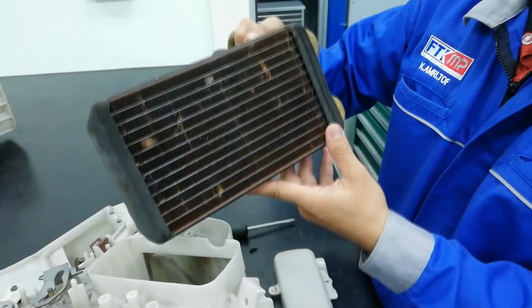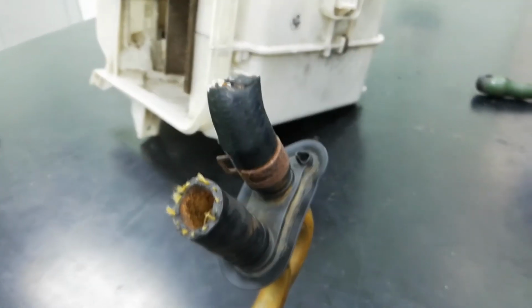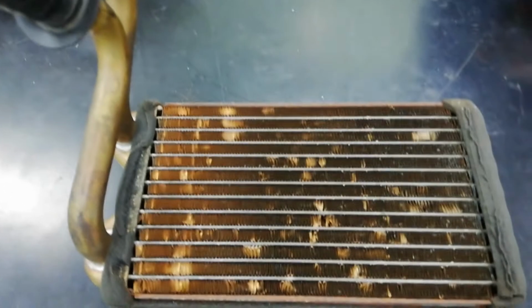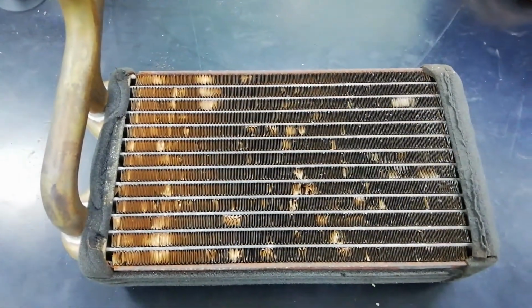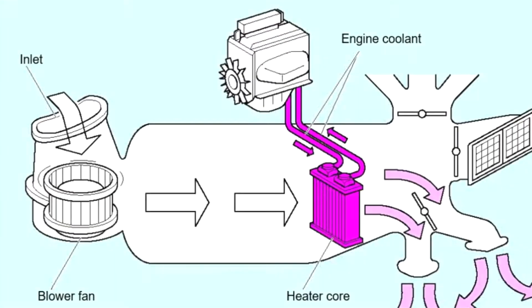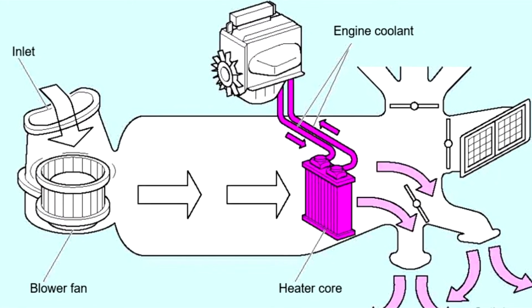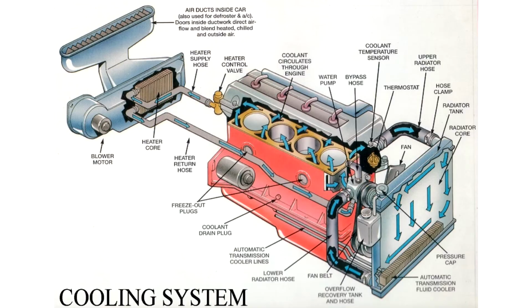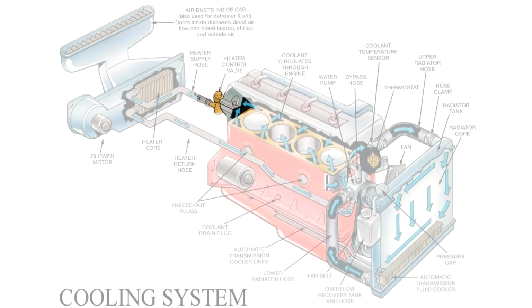This is the heater core. The heater core gets heat from hot coolant from the vehicle's engine that passes through a winding tube of the heater core. The heater core takes in the engine coolant, heated by the engine, and uses the heat to heat the air from the blower fan. The temperature of the heater core is low until the coolant temperature becomes high. For this reason, immediately after the engine starts, the heater core doesn't function as a heater.